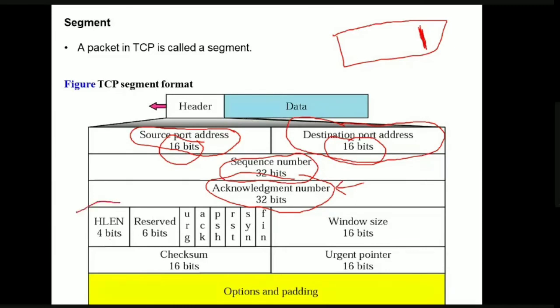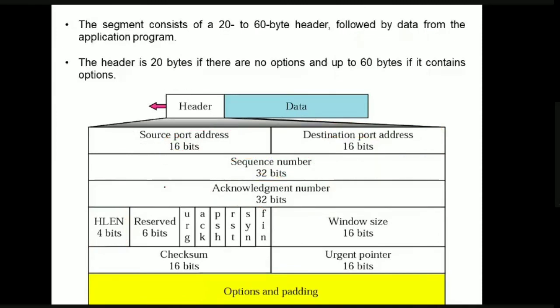The next thing is HLEN, which is 4 bits. That is header length. This 4-bit field is going to indicate the number of 4-byte words present in the TCP header. The length of the header can be between 20 bytes to 60 bytes. So this range is from 20 bytes to 60 bytes. That means